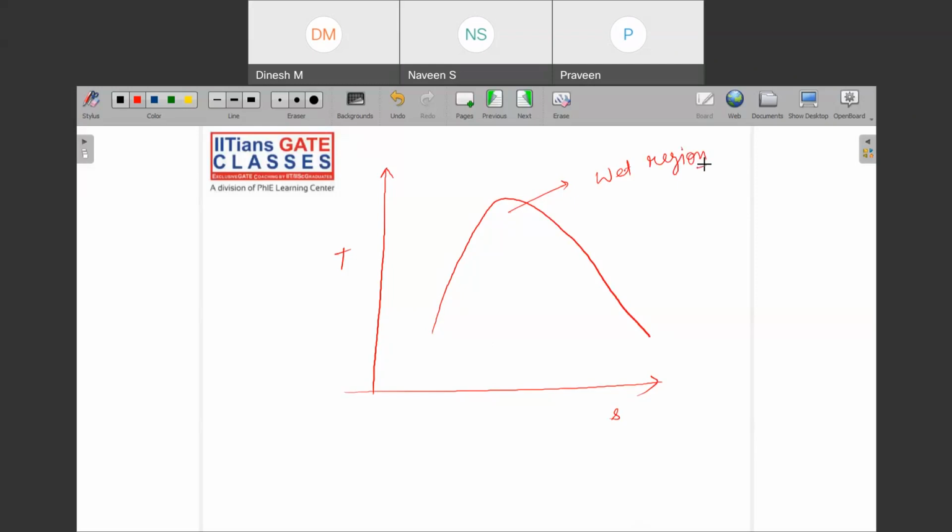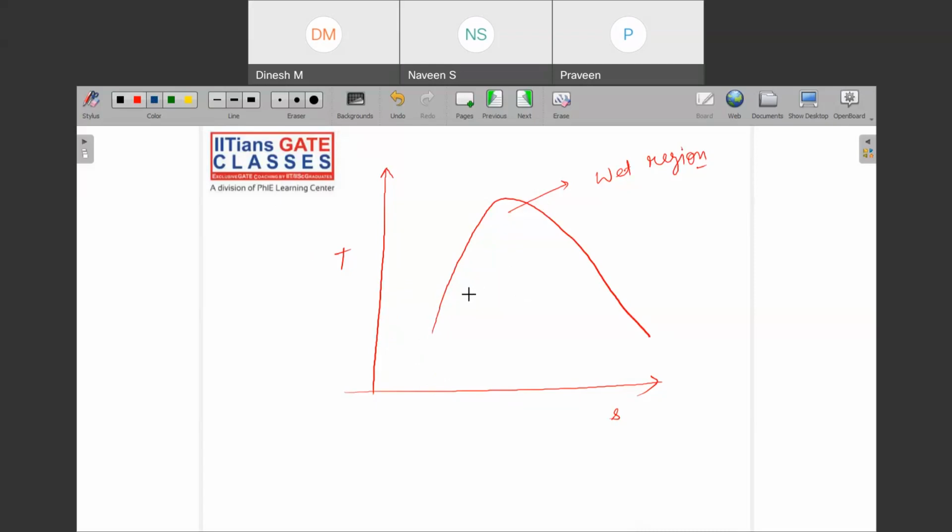These graphs are experimentally determined. It is not that you have determined them with some formula or something. No, they are always drawn through experiment. The experimental data are plotted and they look like this. So it means that at this temperature and this entropy you are in this situation, and at this temperature and this entropy you are in that situation, and like that. So this is the wet region.